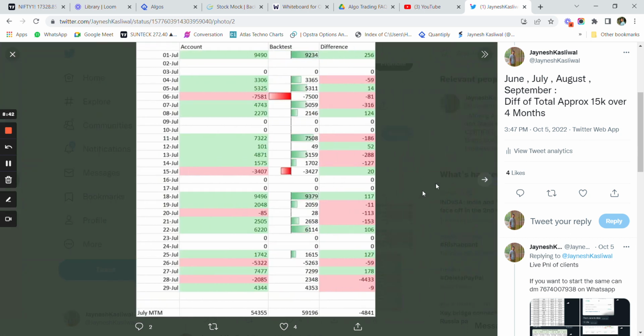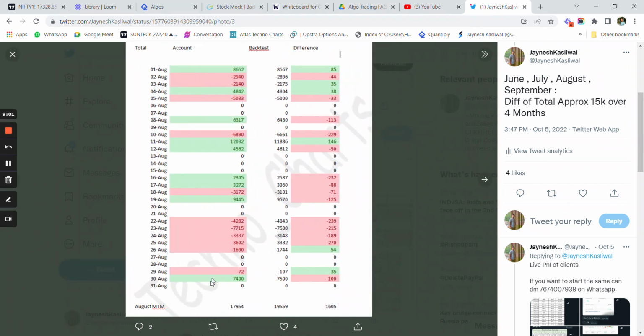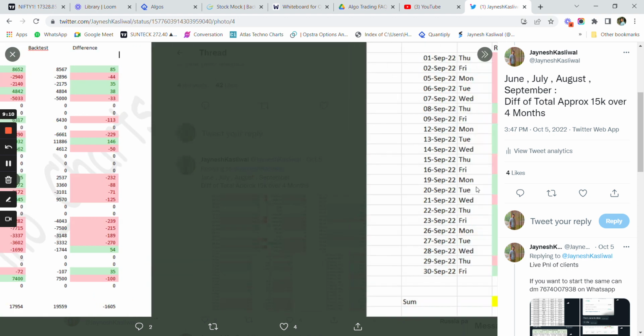Okay, so that is what I wanted to say, that even if you add slippages and all, your data is not going to match 100% of the time with the backtest. Here in July, the backtest was 59,000. In the real account, it was 54,000. Basically, on one day, the stop loss was hit in real life, but it did not hit in the backtest, right? In August, the real data was around 20,000, backtest was around 18,000. So there was again a difference of 1,600.